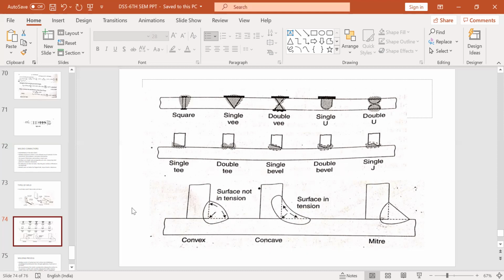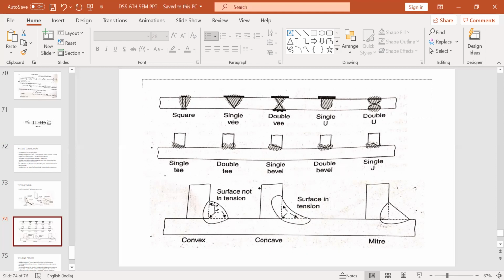So these are some of the common shapes in which the butt weld or the groove weld is done. Now, this is in case of fillet weld. Fillet weld, there are three types, but mainly we'll consider convex and concave. Convex is, see, this is the member that is at some angle, may be perpendicular, may not be perpendicular. So this angle may be between 0 to 90. Sometimes this member may be inclined like this. So depending on the angle of connection, that we'll study in detail while designing the fillet welds.